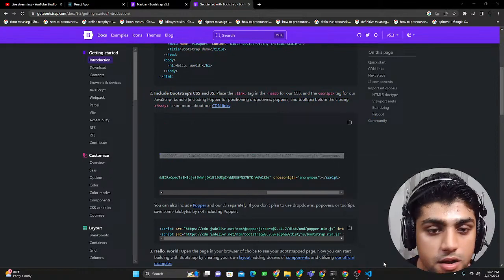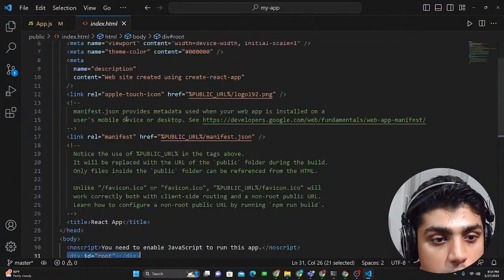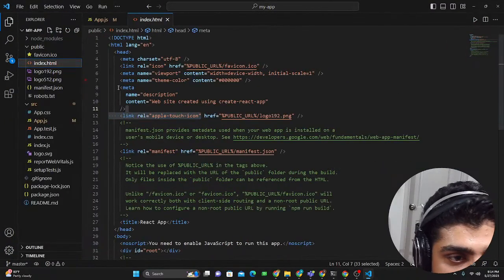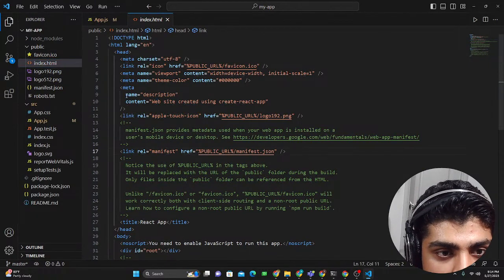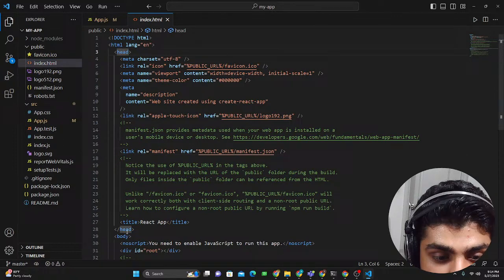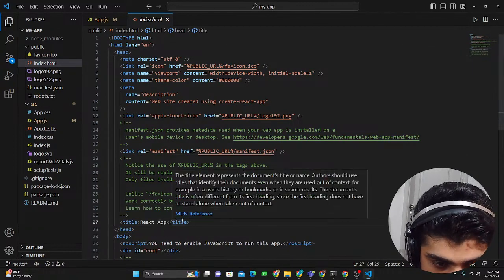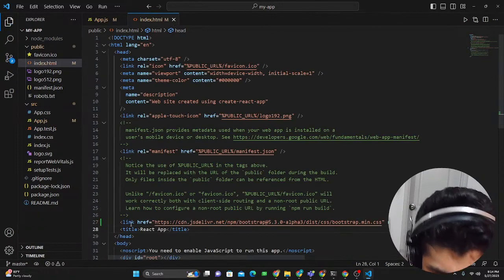Copy and go here to your file and go to the index.html file. Go all the way up here, and you see over here that we have the head. See this head? Where's the closing? Here. Now you would have to just add the link over here somewhere on top of the title. Just put it on top of the title and just paste it. So you see that I just pasted there.